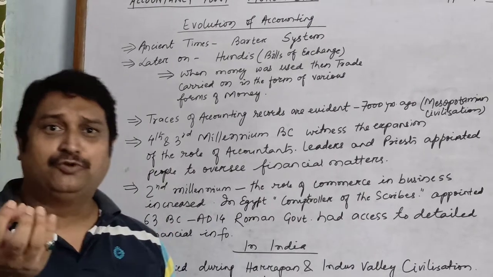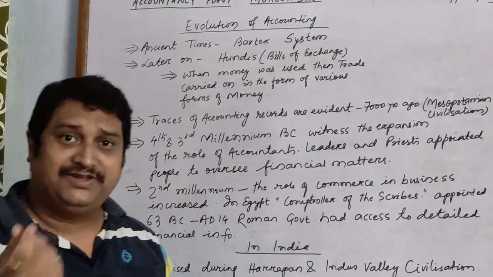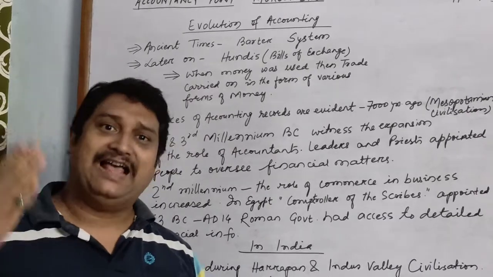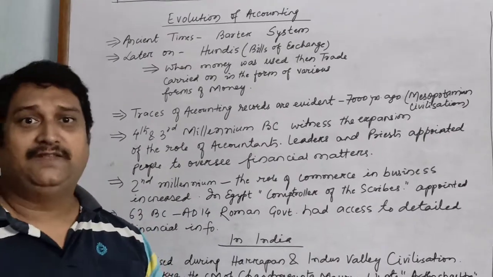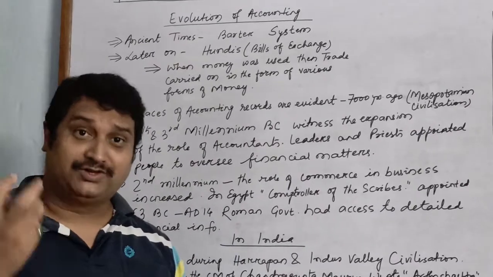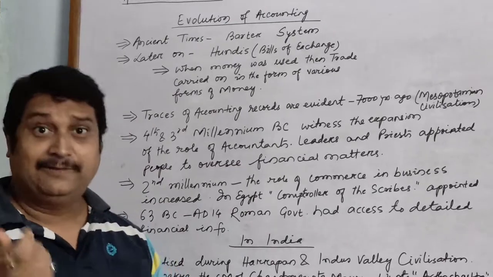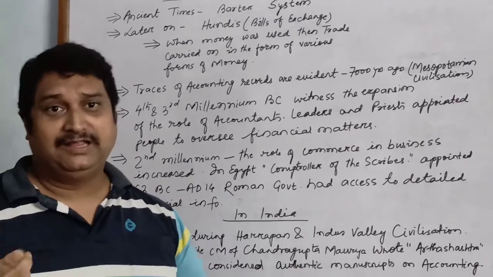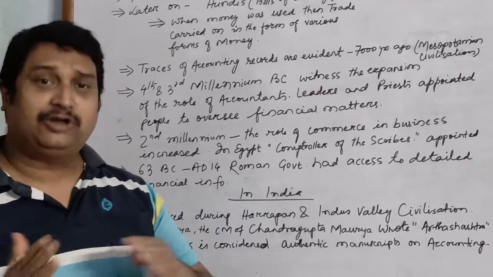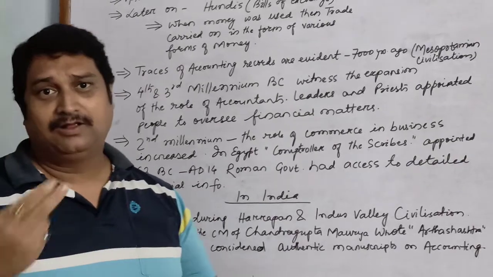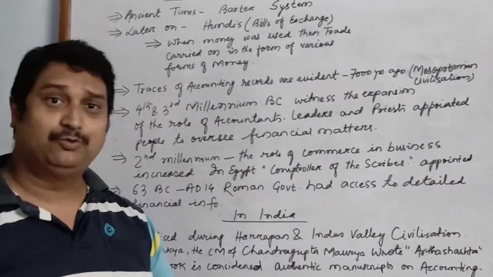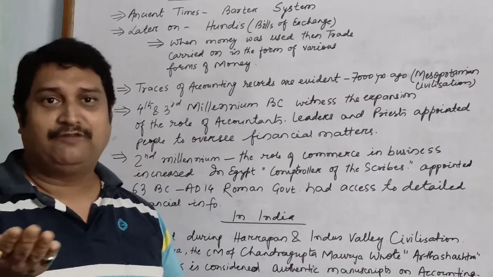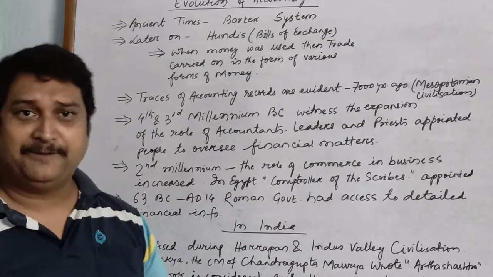At the very beginning, we used cowrie shells or various grains and other means as money. Later on, gold and silver, the precious metals, were used as money. Later on, that was replaced when two or three metals were mixed and currency was produced. After that, paper money was used, like the money we use in the form of 100 rupees, 500 rupees.